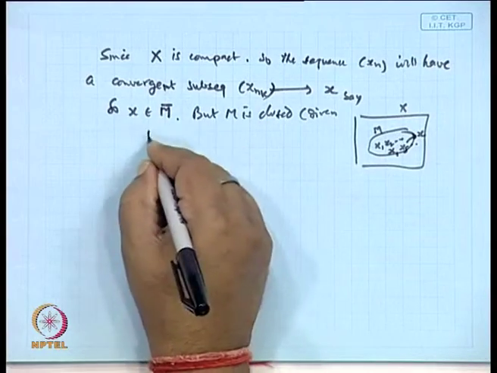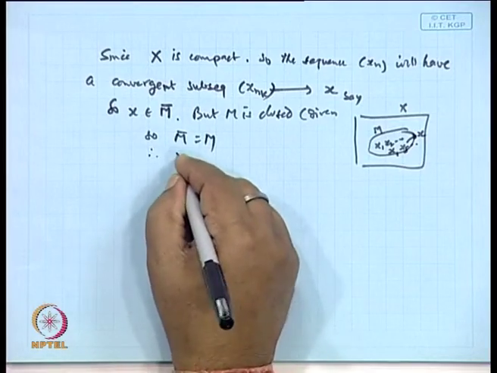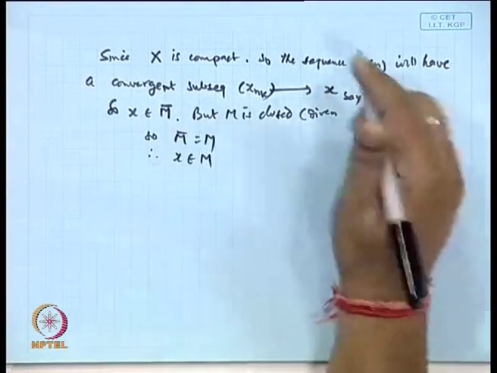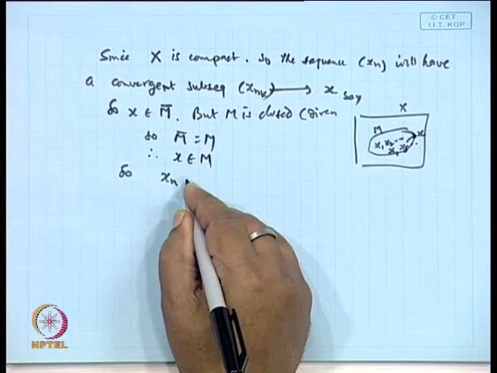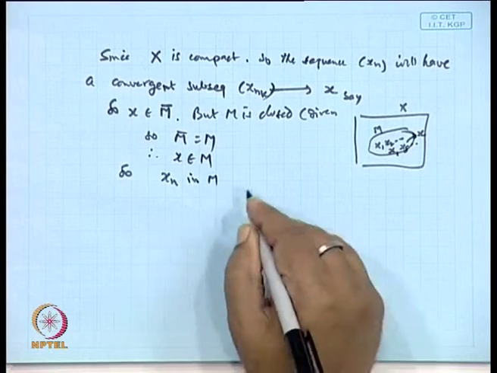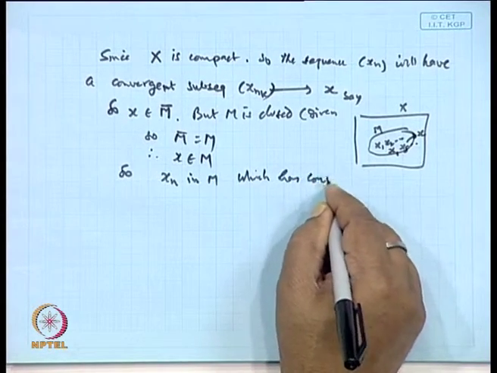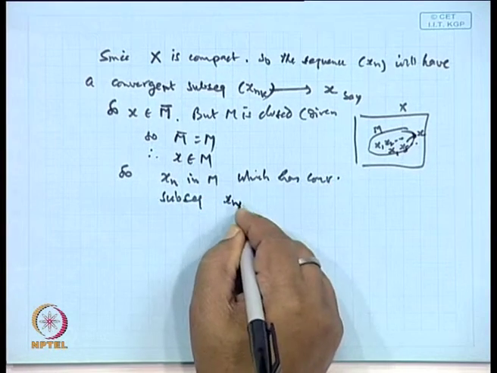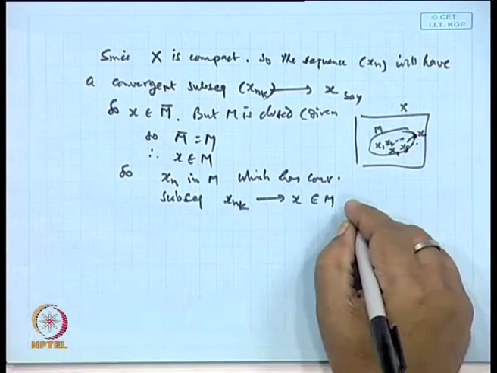So, M closure is M, therefore, x will be a point of M. So, what you are getting is, we are taking a sequence x_n in capital M which has a convergent subsequence x_{n_k} whose limit point x belongs to M. Therefore, M is compact.